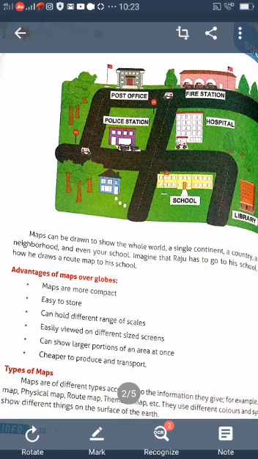Here is the school. Raju draws how to reach the school. He draws a route map. Understood? So it is easy to identify where his school is located with the help of the map. This is a route map. With a route map, we can easily identify where the school is located.